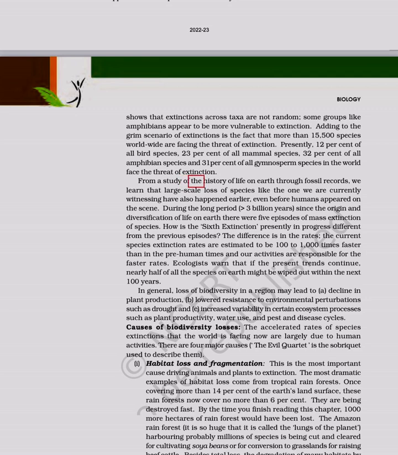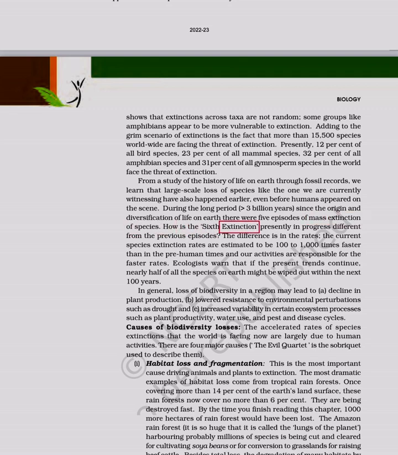From a study of the history of life on Earth through fossil records, we learn that large-scale loss of species like the one we are currently witnessing have also happened earlier, even before humans appeared on the scene. During the long period, 3 billion years since the origin and diversification of life on Earth, there were 5 episodes of mass extinction of species.